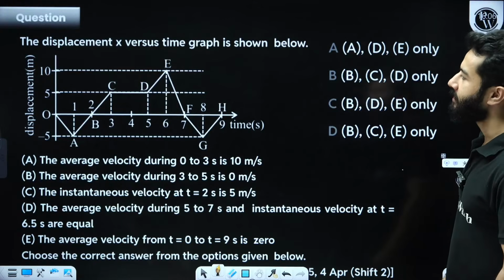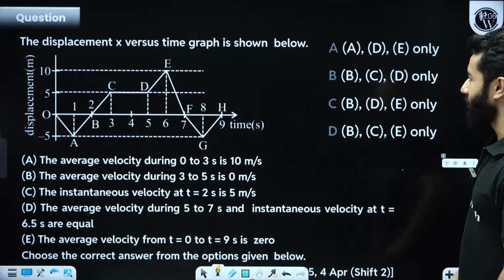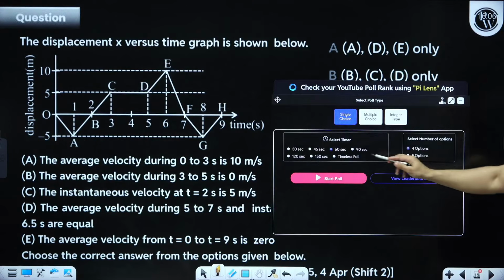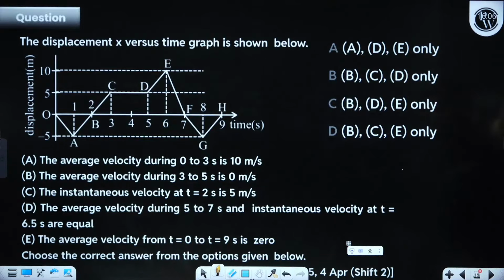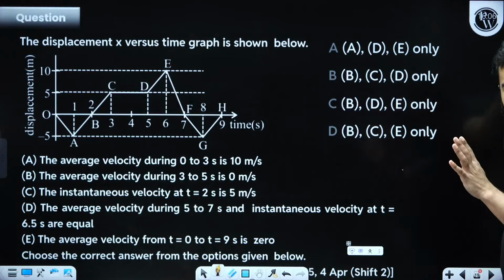Easy but lengthy. The displacement x versus time graph, I'm going to give you 90 seconds. Let's start. I'll step aside. I'll just read it for you. You have got a displacement time graph, right? You have got a displacement time graph.